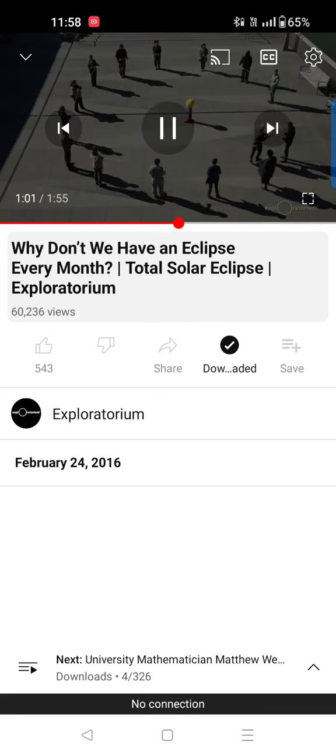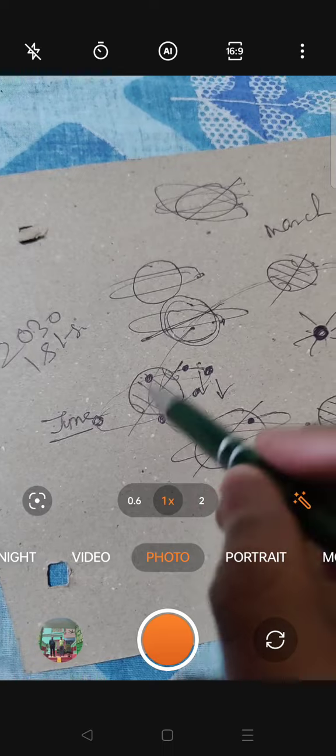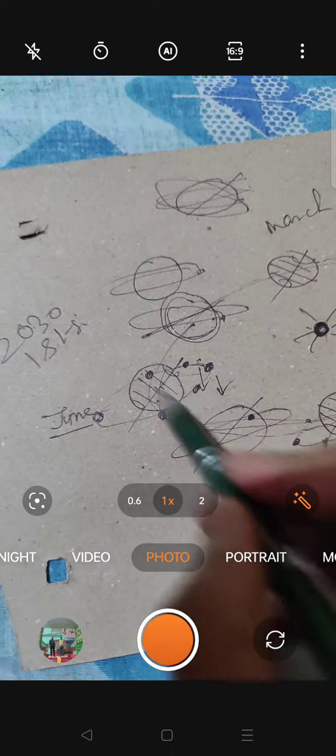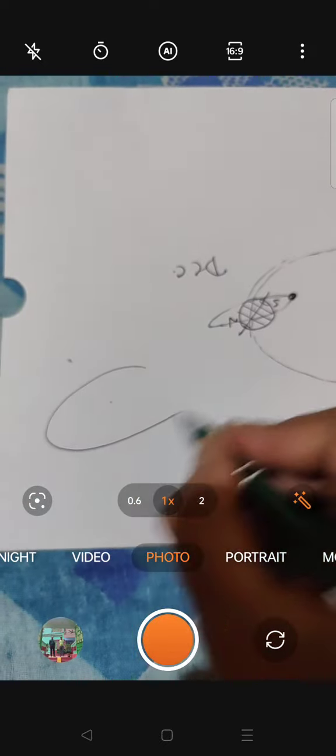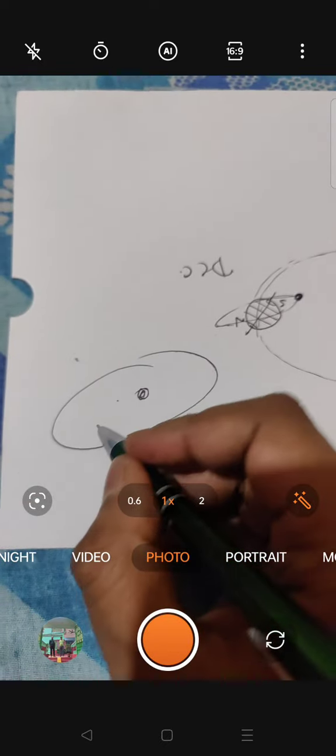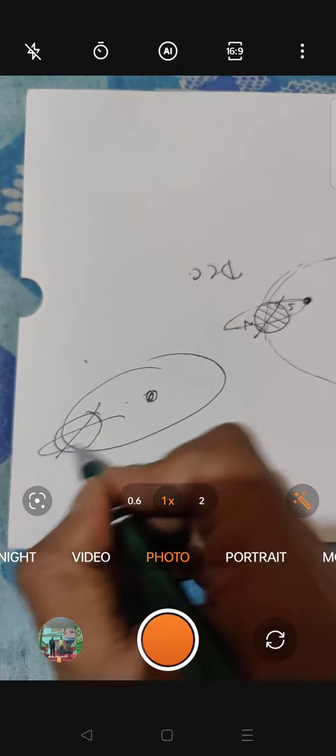And this man has changed the position. It's not a total solar eclipse. Why don't you make it in the same position? You have to show me in this position. Don't change this position. Don't go to this position and this position and this position. If you are explaining why solar eclipse is not happening every month, you take this position. This is your earth, this is your moon.